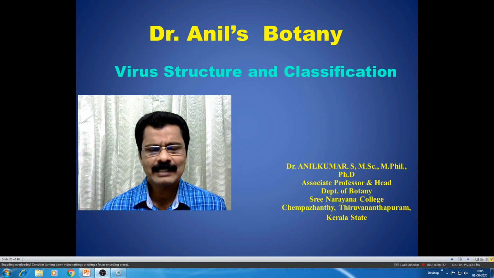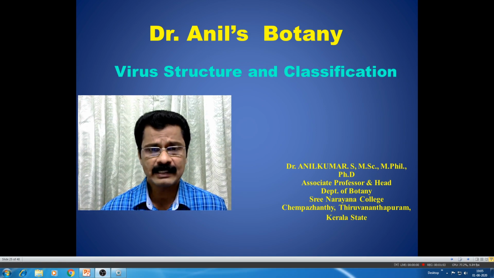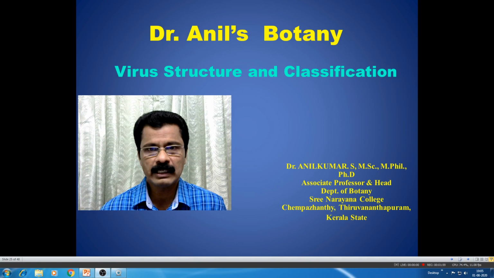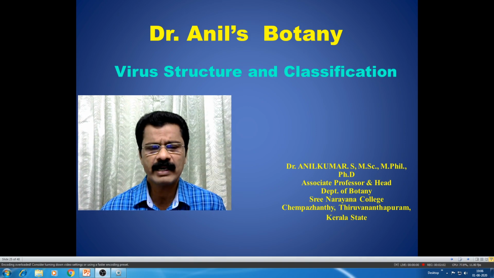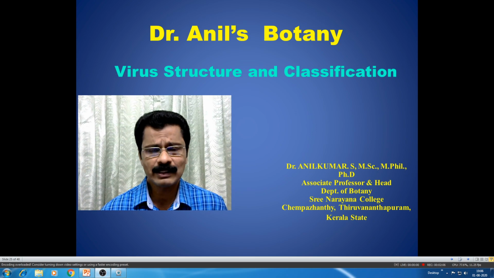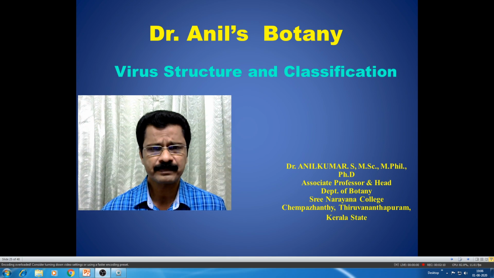The helical viruses are of two types, that is naked virus and enveloped virus. What are they? Helical viruses are naked viruses, that is tobacco mosaic virus is a naked helical virus.